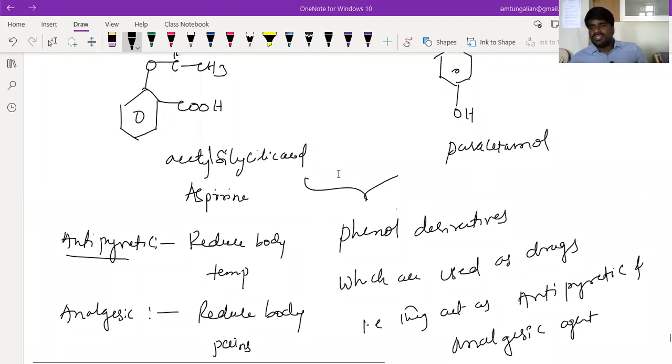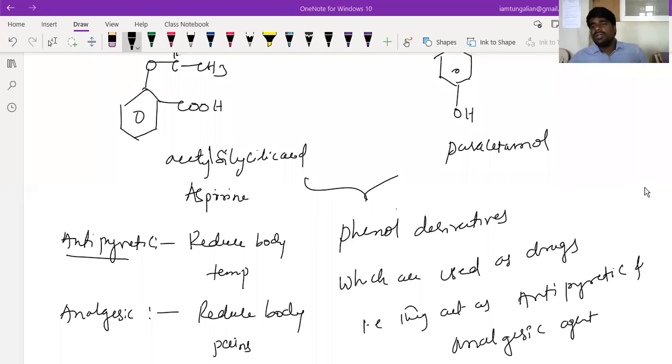These compounds come under chemistry in everyday life. There is a chapter for drugs, and there we will come across them. Let me take your doubts. I'll send you the PDF, don't worry. Yes, Sachin, this comes under a concept called chemistry in everyday life, that is drugs. I think I have taken all the doubts.